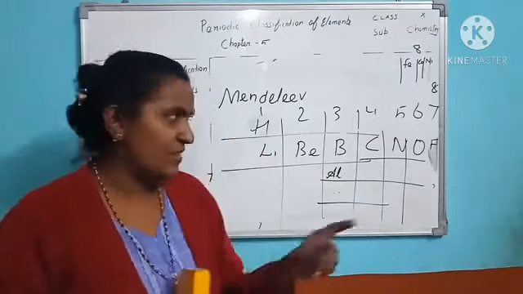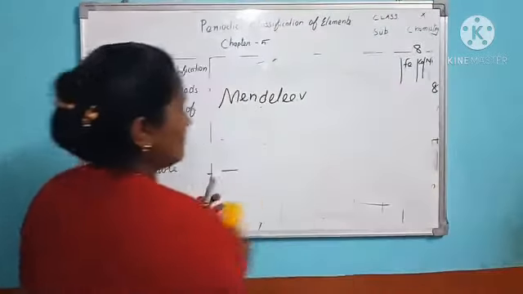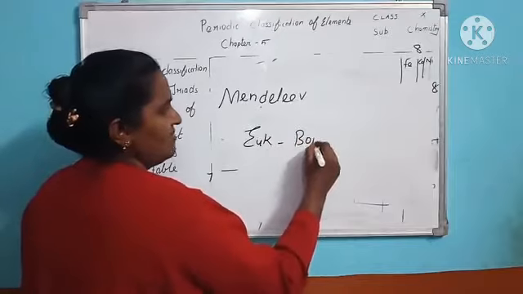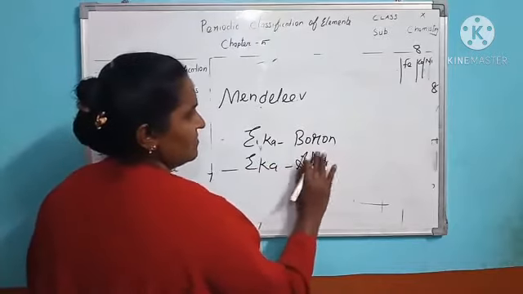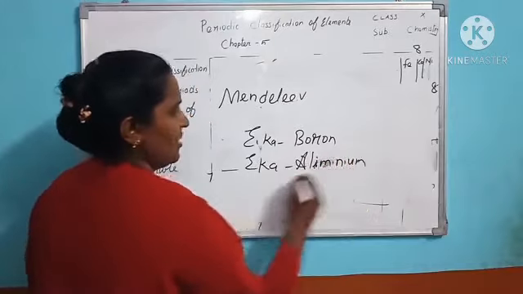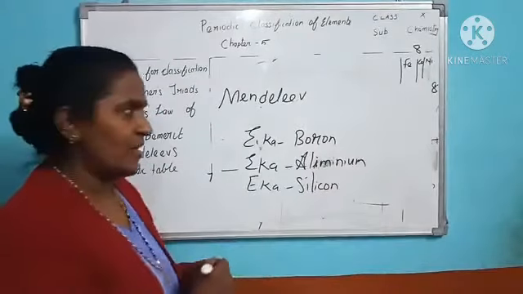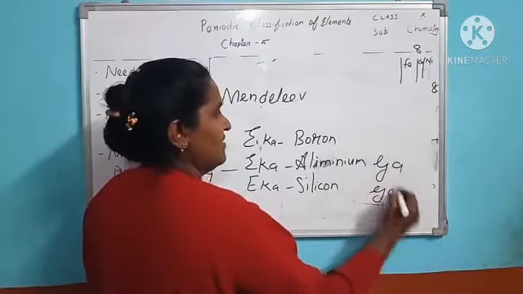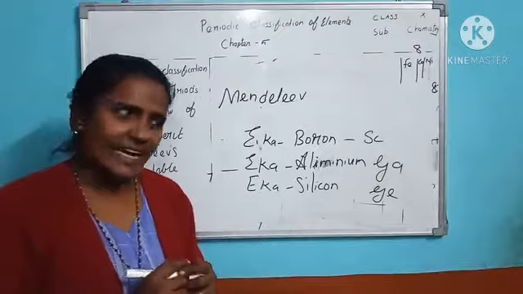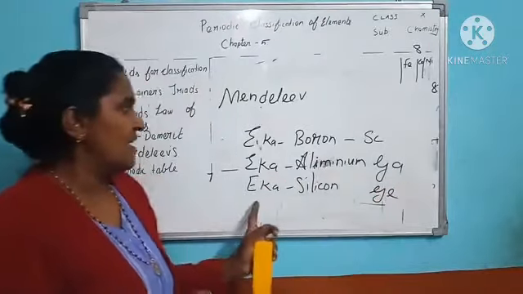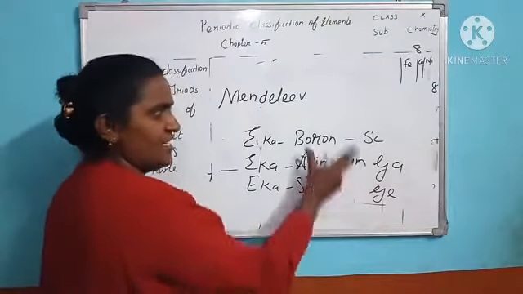And he named those elements Eka-boron, Eka-aluminium, Eka-silicon. This Eka-boron was later discovered as scandium, and Eka-aluminium was later discovered as the element gallium, and Eka-silicon was later discovered as germanium. These are the elements discovered based on his idea.